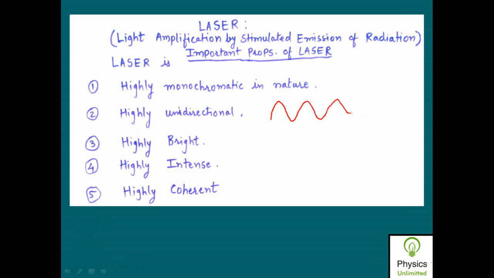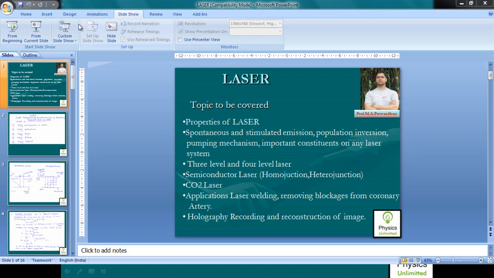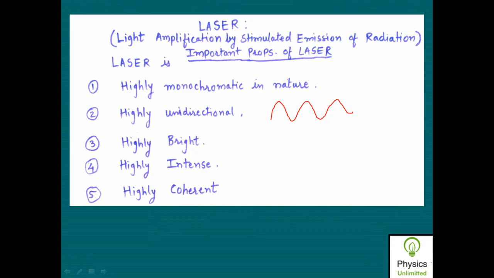which is propagating along some x direction, and let us choose 2 points on this wave. Say suppose this is point P and this is point Q on this wave.